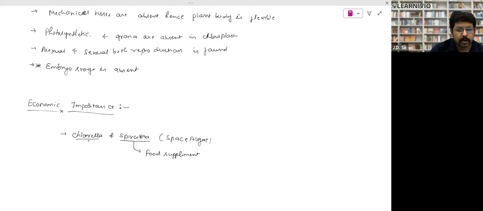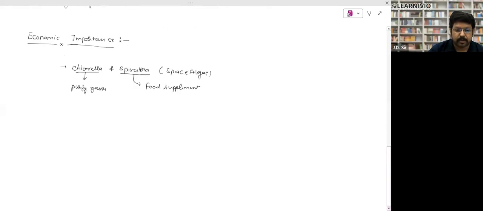Another is chlorella. Chlorella is used for purifying the gas in the spaceship. Right. So it purifies gases. It absorbs bad gases and provides good gases. It is used as a superfood. Remember, both are known as space algae, right? They purify gases and help in decomposition in sewage treatment. Chlorella is also used in sewage treatment.